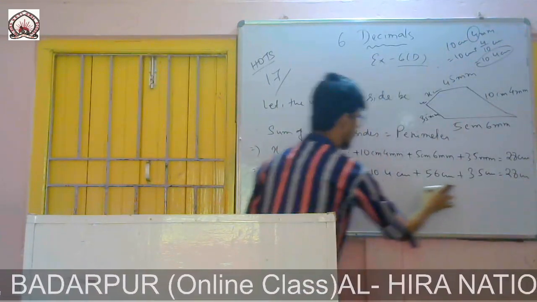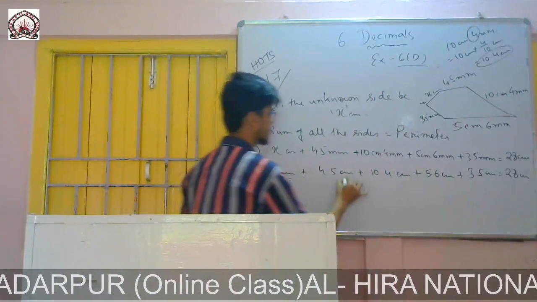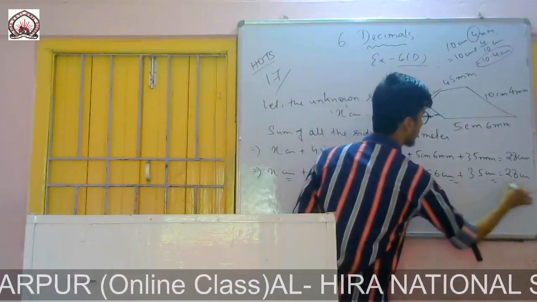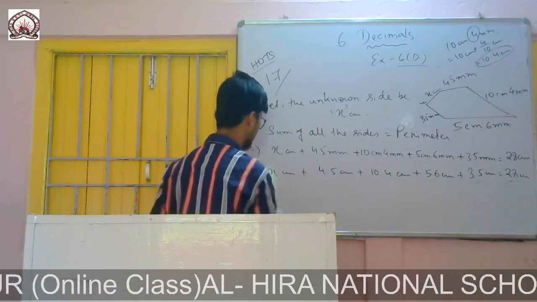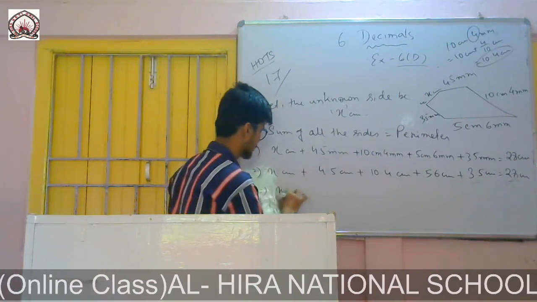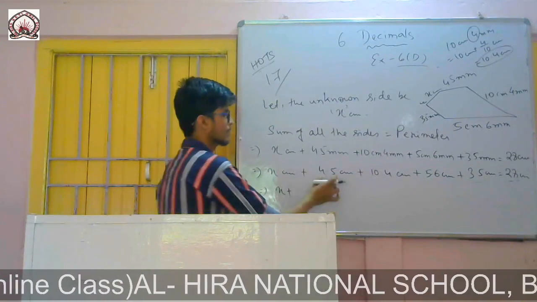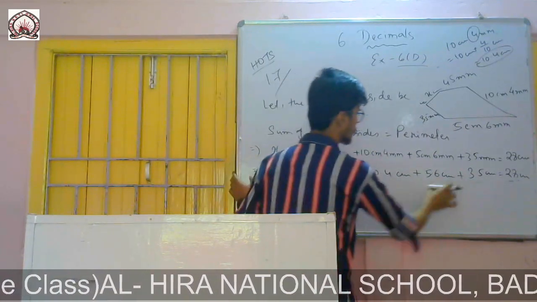Now you see all the units are the same, everywhere it is centimeter. So I can simply add. x plus 4.5 plus 10.4 plus 5.6 plus 3.5.